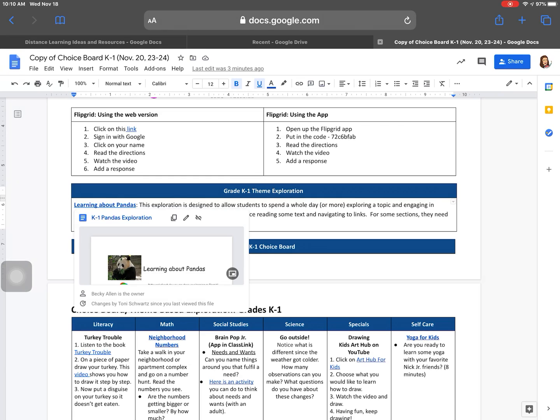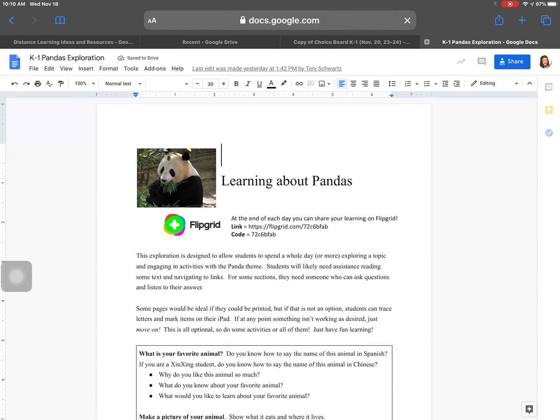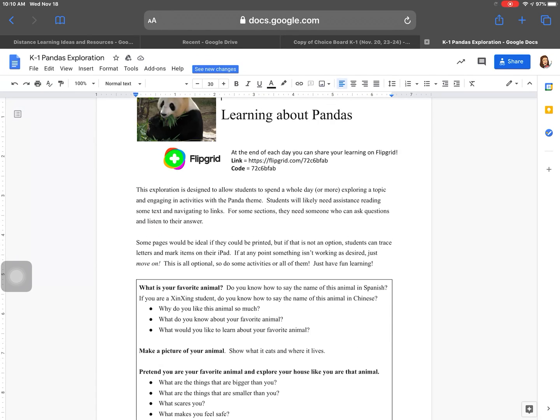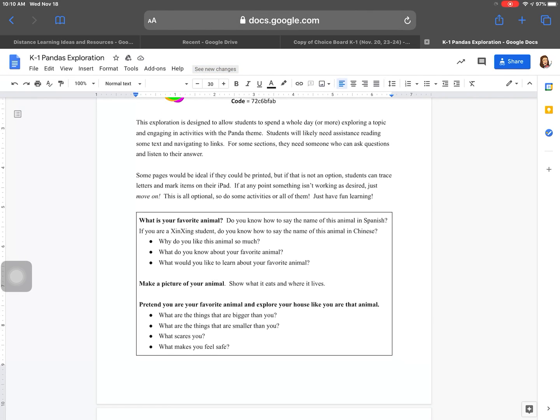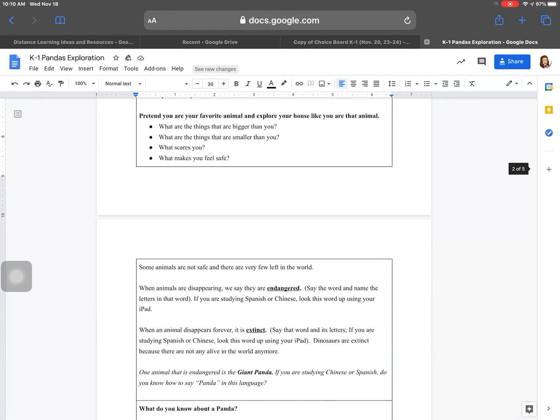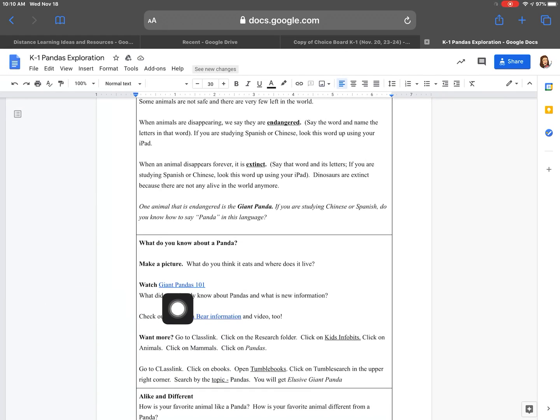So I clicked on it and nothing really happened other than this popped up. So I have to click on it again. And again, there is some text, so you're going to have somebody help you. But you can do different activities around pandas. Sorry, I kind of lost my train of thought there for a minute. And again, if you see these links, this says Watch Giant Pandas 101. Here's some panda bear information, and there's a video in there too.